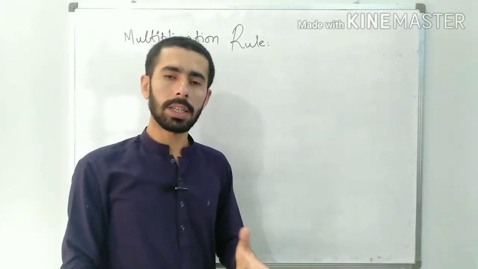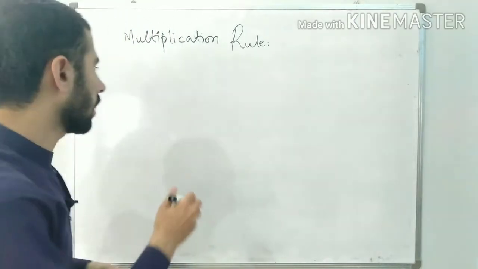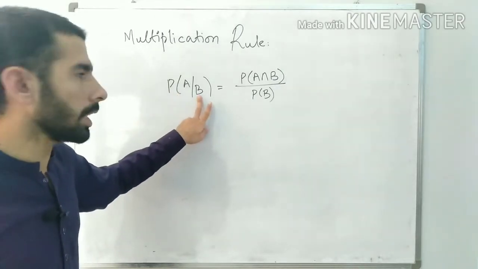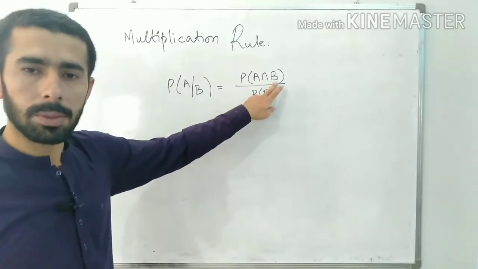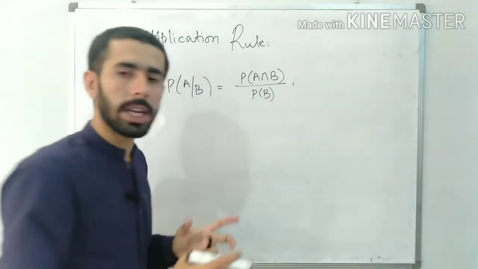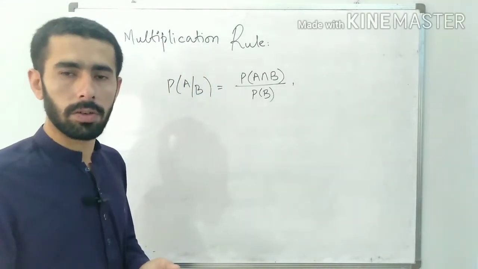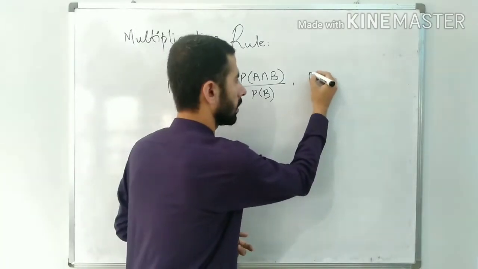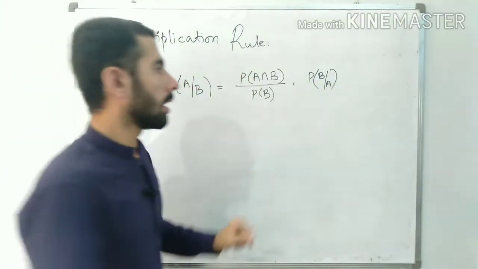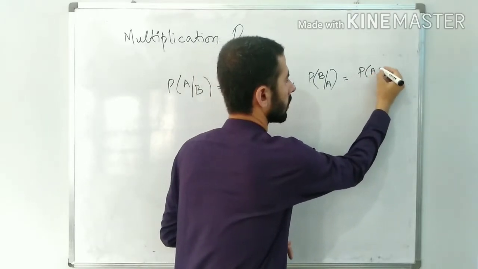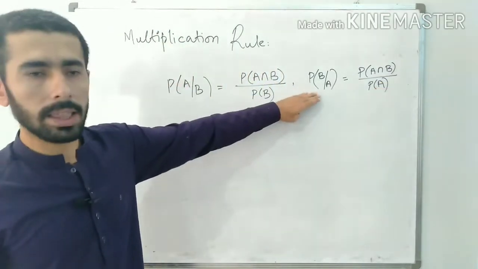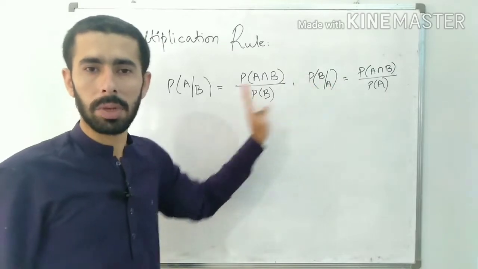In the relation that we discussed for conditional probability, we just saw that the probability of A conditioned on another event B is looking for A inside B divided by all possible chances of getting B. Similarly, if I write the probability of B given that A has already occurred, the probability of B given A would be the exact same way, just A replaced with B.